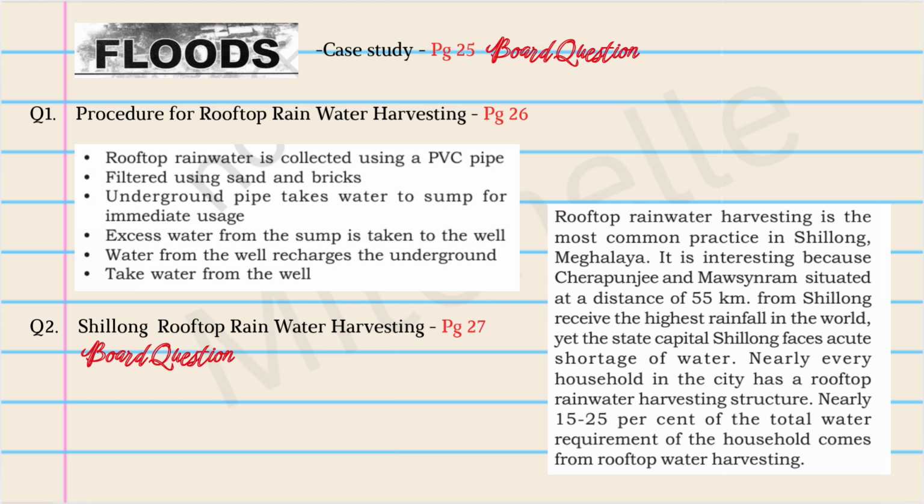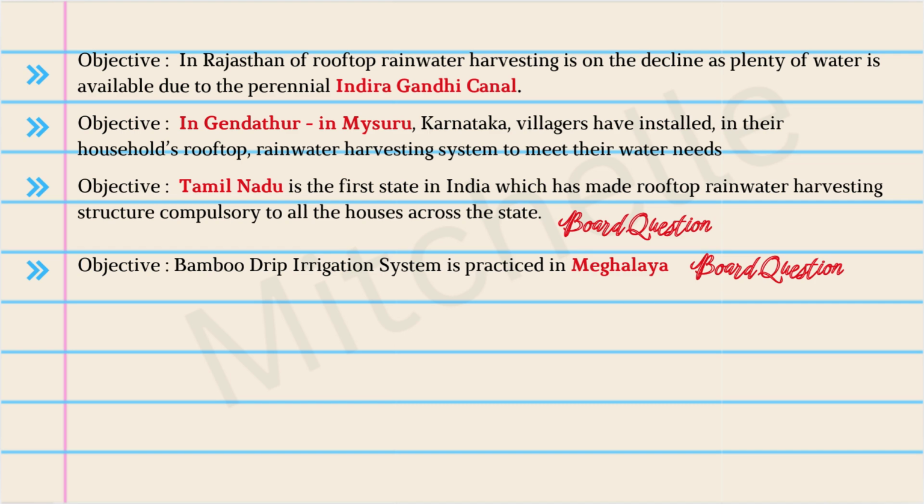So please mark this. Okay, on this page I have listed several objectives that can come either as MCQs or maybe smaller questions, 1 markers, etc. So please make note of this. Tamil Nadu is the first state in India which has made rooftop rainwater harvesting compulsory for all households as a board question. Also, bamboo drip irrigation system, where was it practiced? Where is it practiced in fact? That too is a board question.